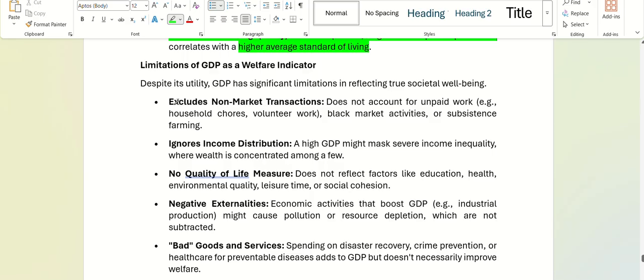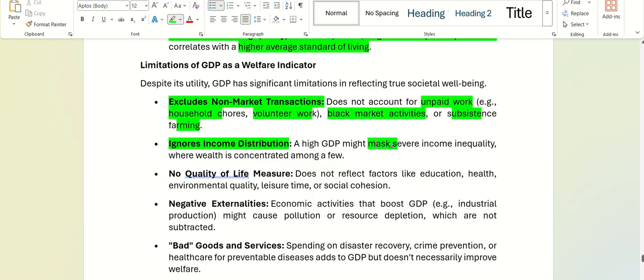What is the limitation? GDP excludes non-market transactions. Non-market transactions like unpaid work, for example, your household chores, volunteering work, black market activities, and subsistence farming. Subsistence farming is what? The farming you do for yourself. Those are not counted. It ignores income distribution. A high GDP might mask, meaning hide, severe income inequality. So GDP is not talking about income equality. GDP is not talking about wealth distribution.